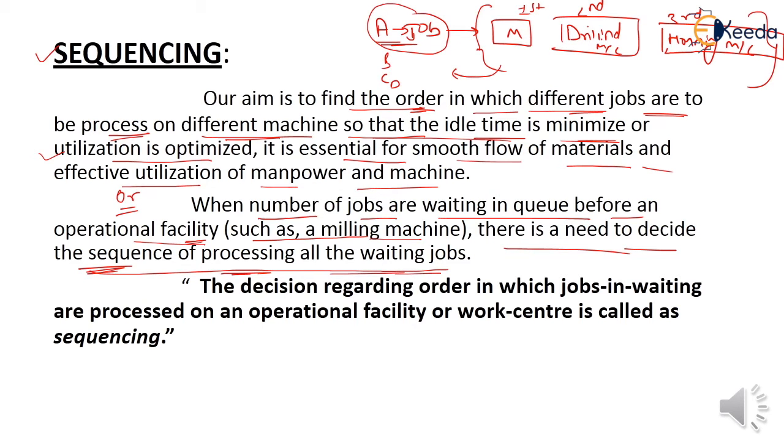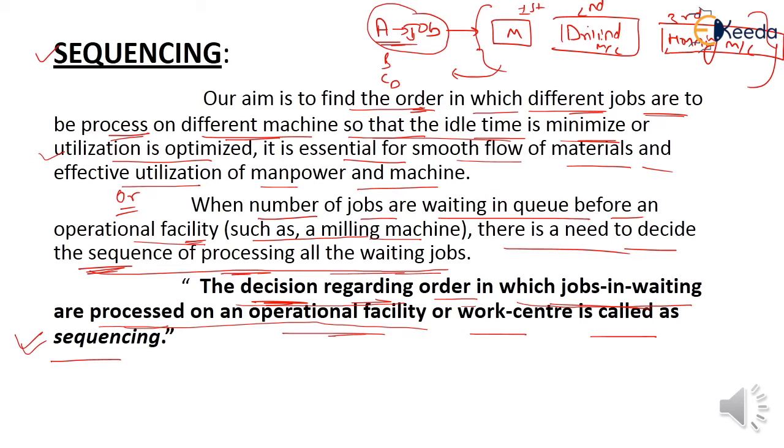The decision regarding the order in which the jobs in waiting are processed on an operational facility or work center is called sequencing. Okay students, sequencing is nothing but the decision regarding the order in which the waiting jobs are processed on an operation facility or a work center. Clear to all?